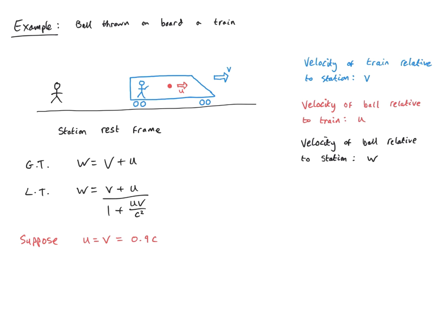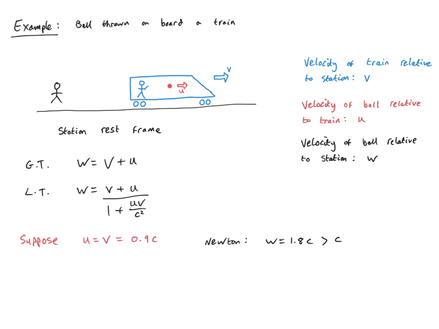Okay, so let's now consider the much more interesting case when we're going at very, very high speeds relative to the speed of light. Let's consider now 90% of the speed of light. u and v are both 0.9 c. So of course this would give, according to Newton and Galileo, w of 1.8 c, which is of course greater than the speed of light.